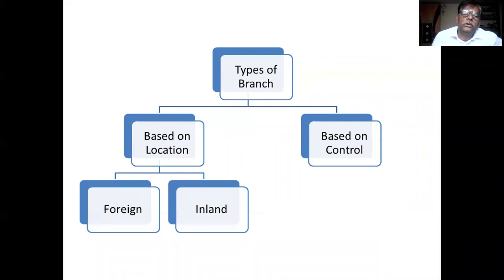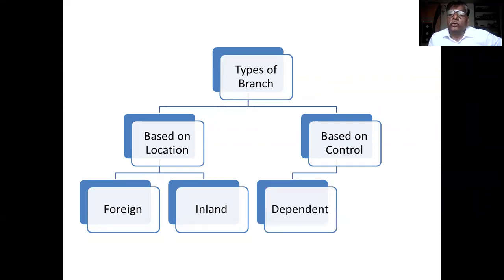So it is based on geographical area or location. Then if you make the types of branch based on controllability, the controlling aspect, again branches are classified into two. One is dependent branch and another is independent branch.